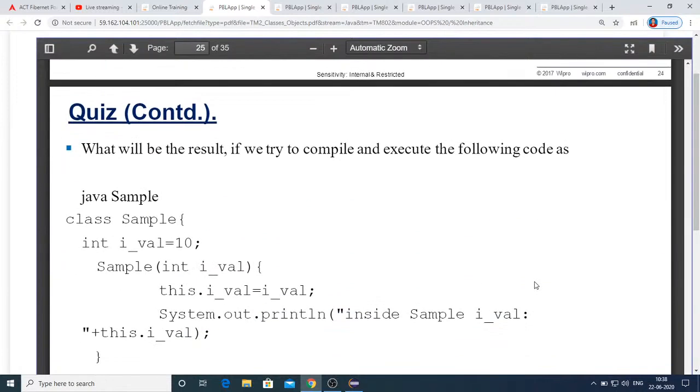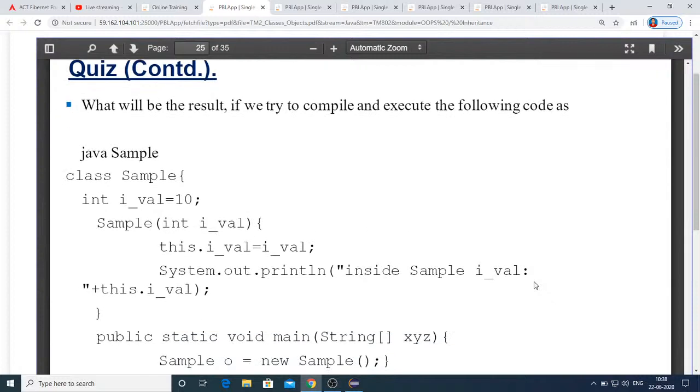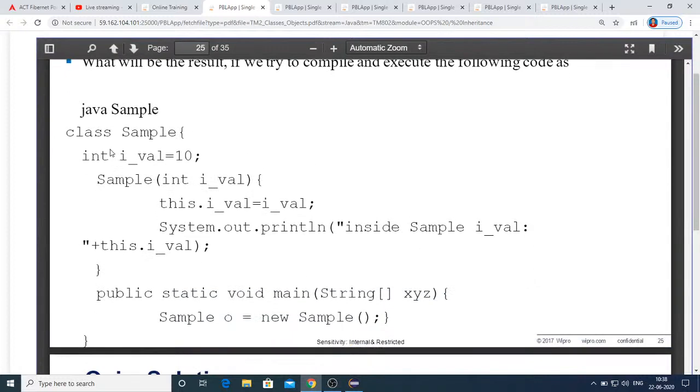And this is the second question. Here you can see there is a class Sample and an instance variable, integer i value, and then a Sample constructor, which is expecting an integer argument, and then setting the instance value to the value that is passed at the time of object creation, and then you are just displaying that within the constructor itself. So it's a very simple program. Now what will be the output?